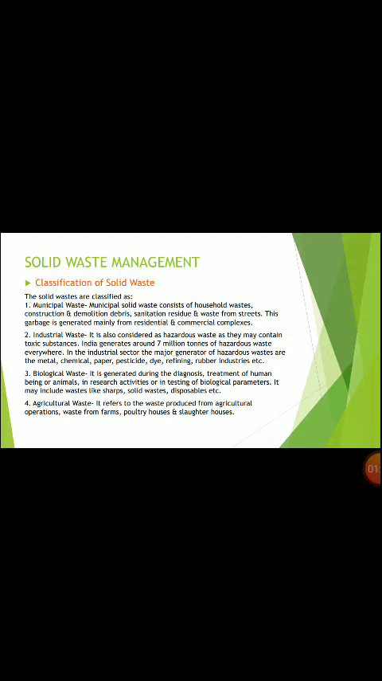So what are the sectors which contribute to the industrial waste? These are the metal making sector, chemical sector, paper sector, pesticide sector, refining industries, rubber industries. These are the industries which contribute to this industrial waste.